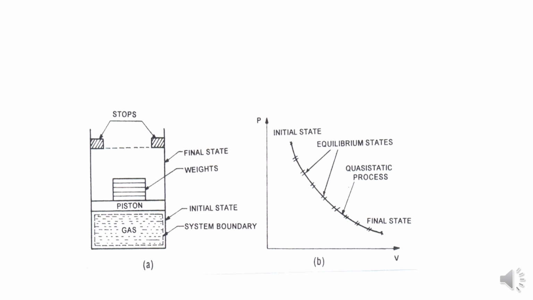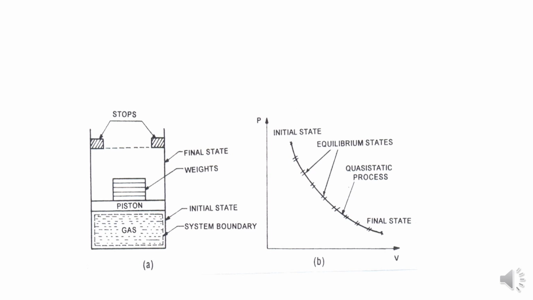So if you take a cylinder with a piston, where weights are put on it, and you go from the initial state to the final state, if you remove all the weights suddenly, the piston goes from the initial to the final state in a single step. It removes rapidly, it goes and it stops. This means the intermediate states are not in equilibrium.